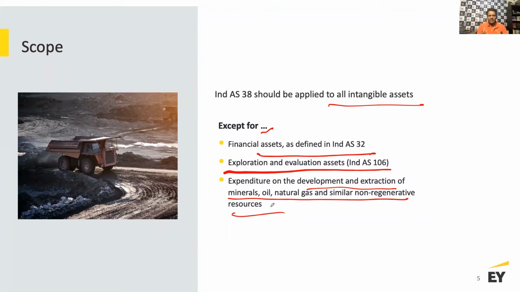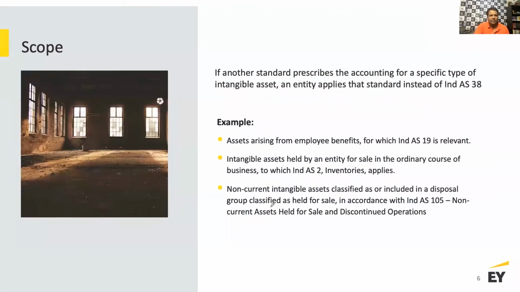All of that is what you will broadly see in every accounting standard that is part of the Ind AS framework. So let's understand this a little more in terms of the scope. If another standard prescribes the accounting for a specific type of intangible asset, an entity applies that standard instead of Ind AS 38, which is what I just said.